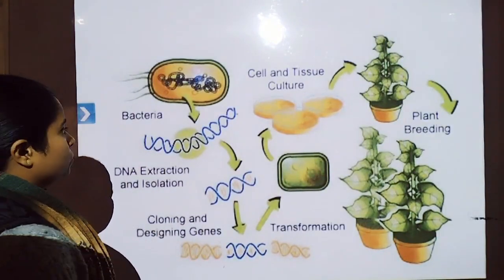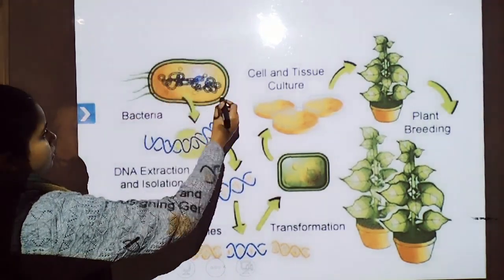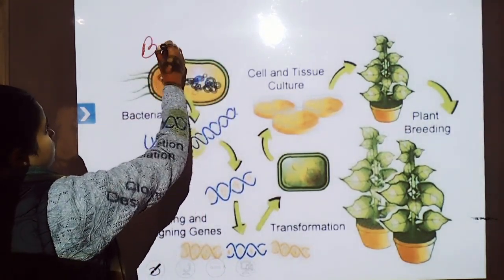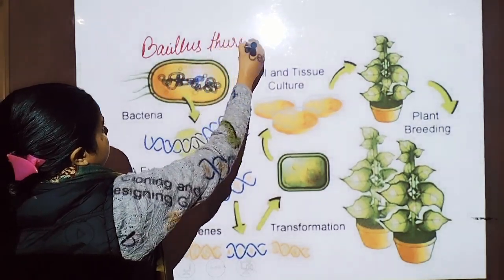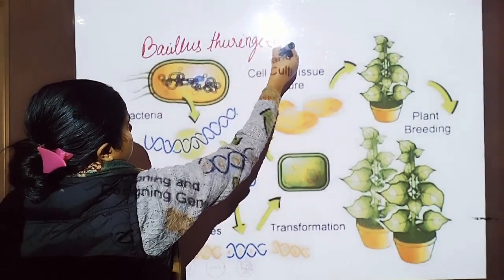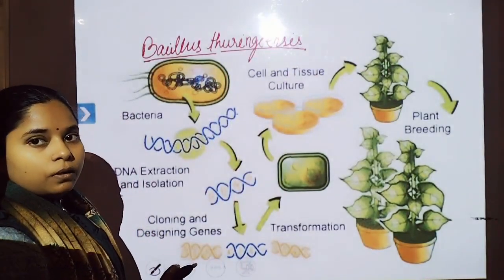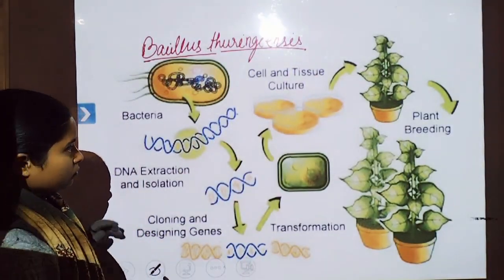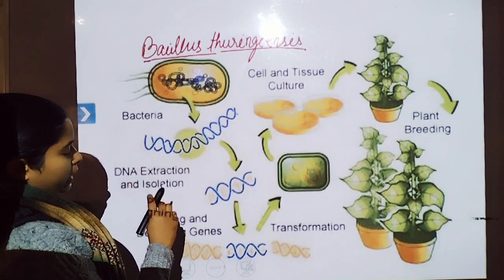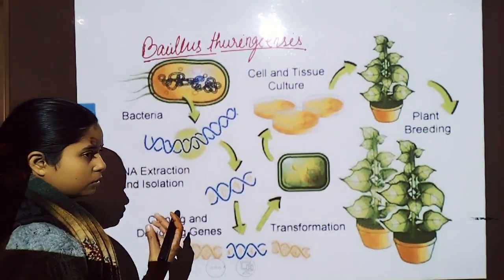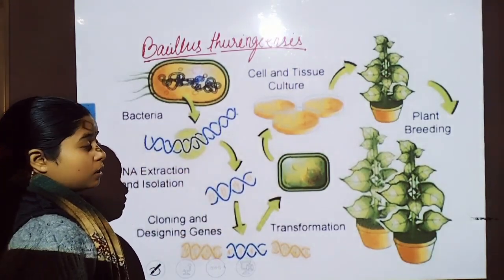Here is the bacterium Bacillus thuringiensis, which has the cry genes, through which it synthesizes the toxin. How can we utilize the Bacillus thuringiensis genes?